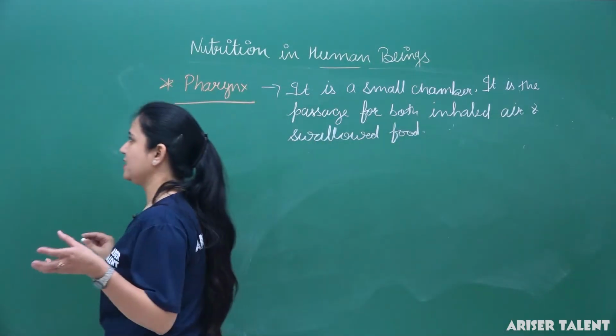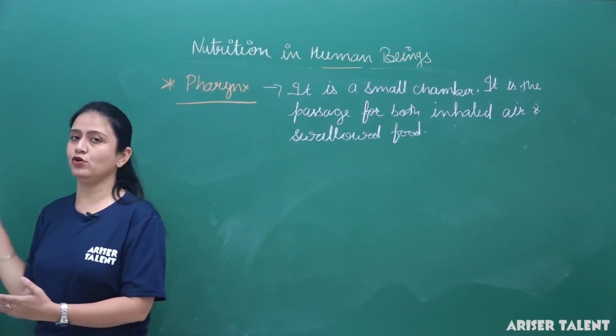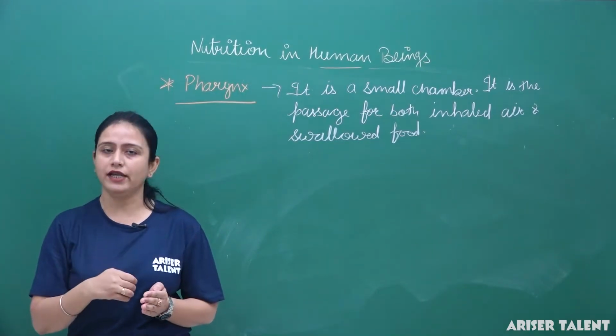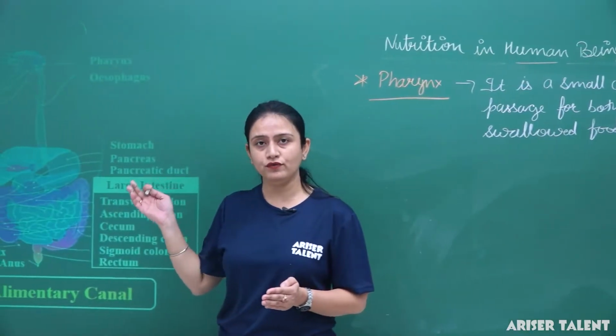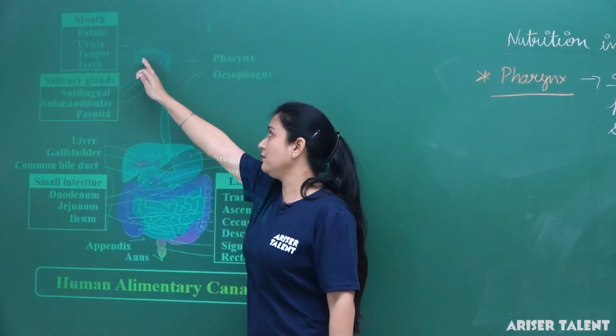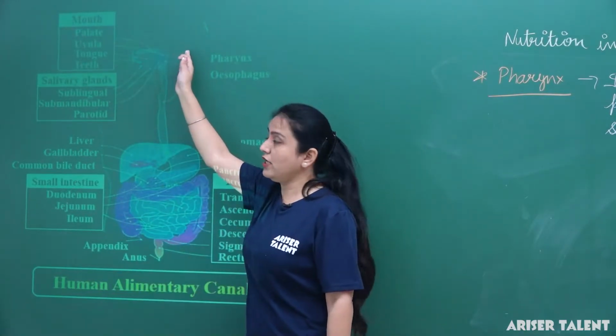So pharynx is a small chamber-like structure in which the buccal cavity opens, and it is the passage for inhaled air and swallowed food. As I told you, whatever food is present in the buccal cavity is pushed by the tongue to the pharynx.